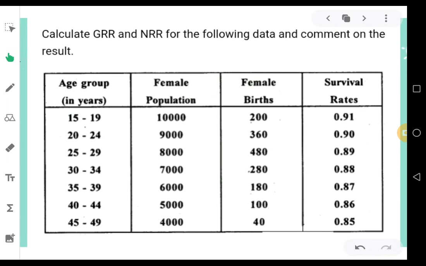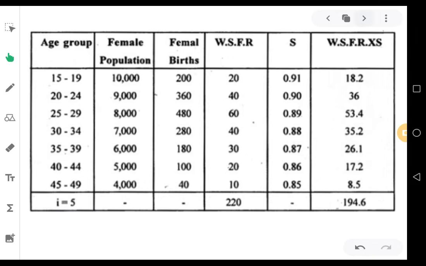Let's prepare a table for the solution. This is the table we have to prepare for the answer. The first column, age group: take all the ages as given in the question, from 15 to 49.